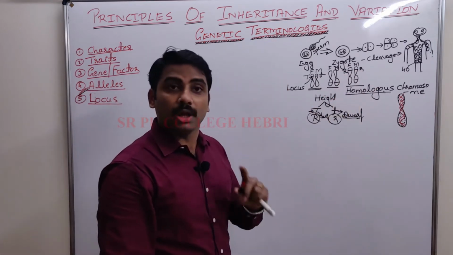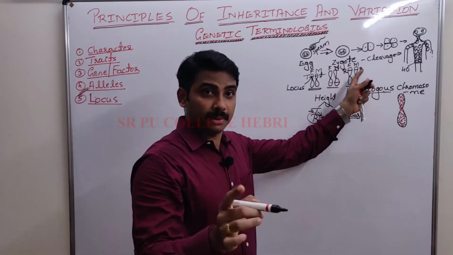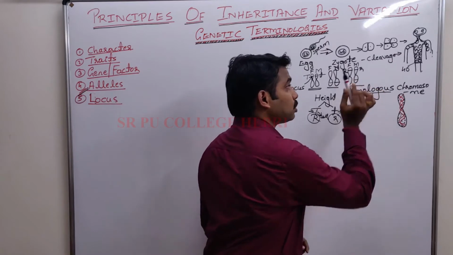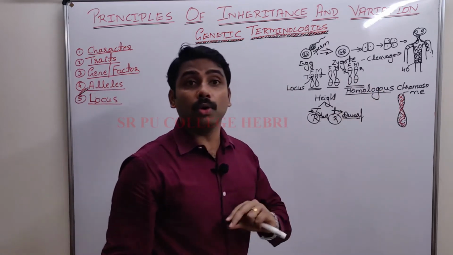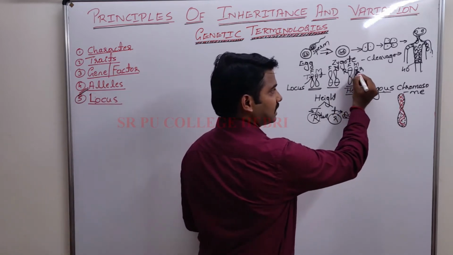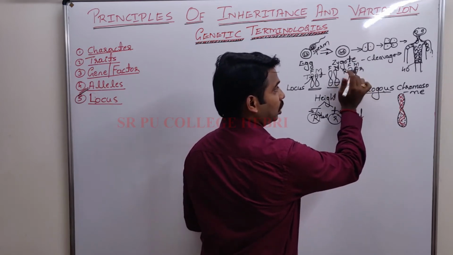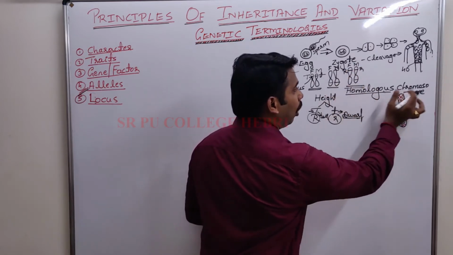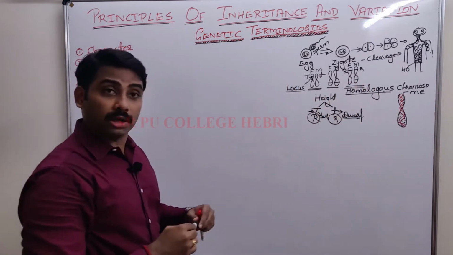Remember that. Whenever you consider the alleles of a gene, remember their locus is always same on a homologous chromosome. So it is the position or site of an allele on a homologous chromosome. That position we will call it as what?